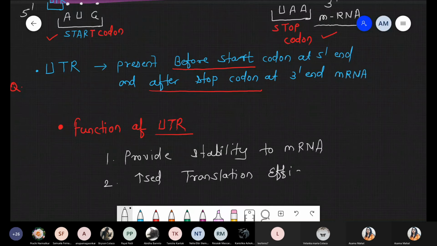So these are the main functions of UTR, which is part of messenger RNA but not part of protein or the polypeptide chain because it is untranslated. कभी translation नहीं होगा, but it is required for stability and to increase the efficiency of translation.